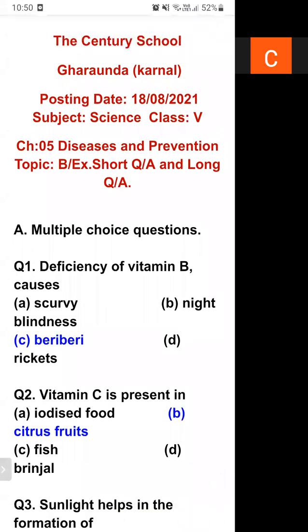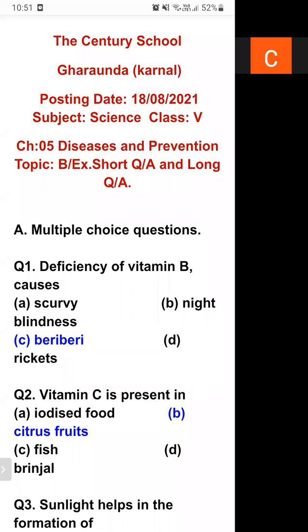Let's start back exercise and short answer type question of chapter 5, disease and prevention. The deficiency of vitamin B1 causes. As we have already discussed deficiency diseases, so many diseases are there. So what is the cause of deficiency of vitamin B1?